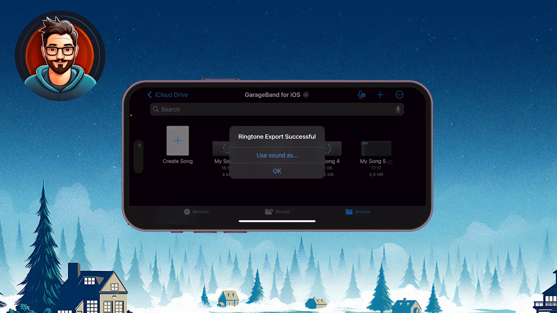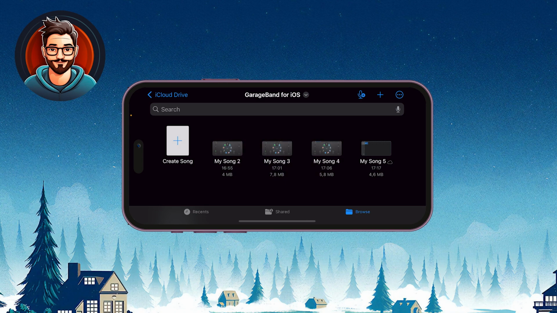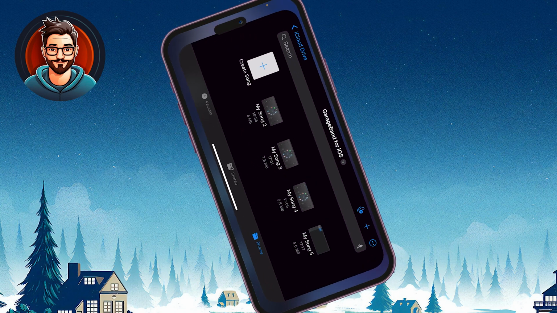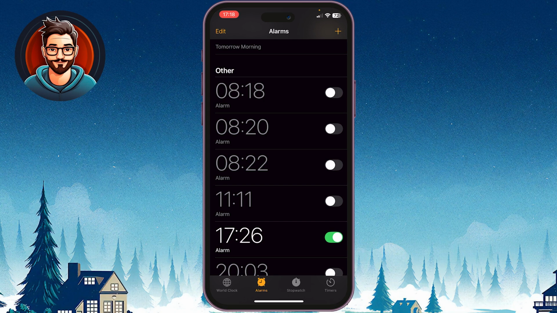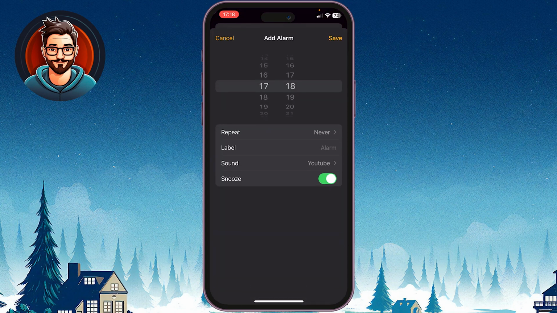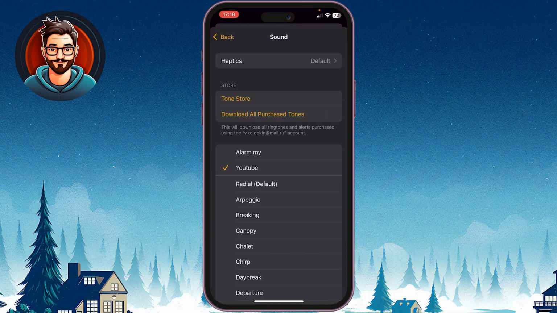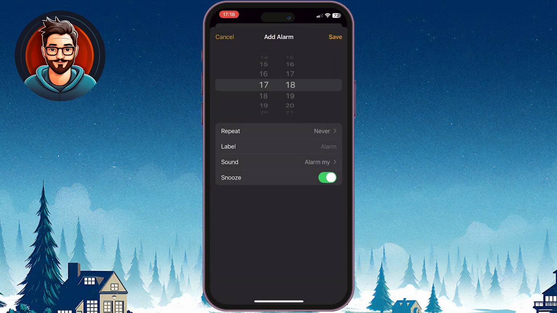Now here is the best part, using it as your alarm. Head over to the Clock app, create a new alarm, go to Sound and select your custom tone. That's it. Now your alarm will play your custom sound when it rings.